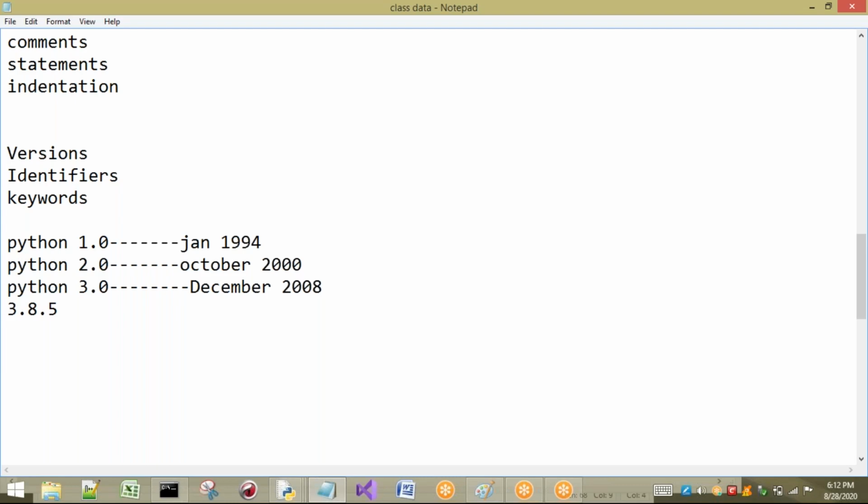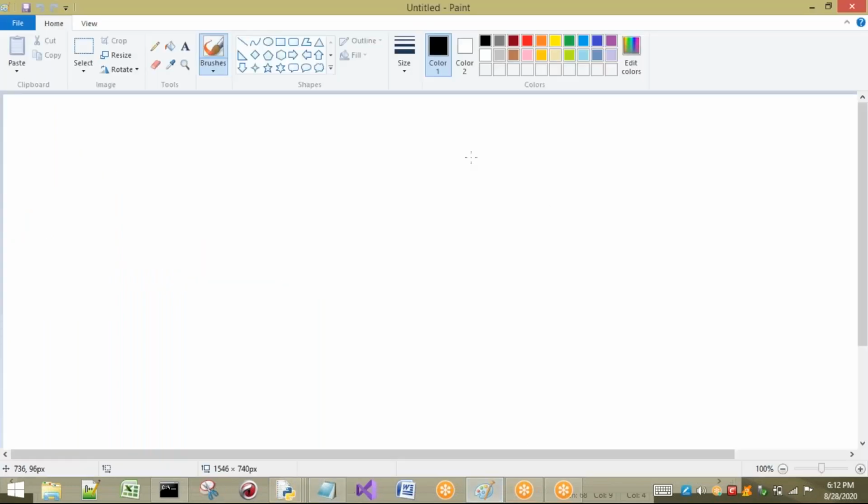So I will give you a small example before going into identifiers. See here, for example, I am taking, don't worry about these drawings. Here, let us consider